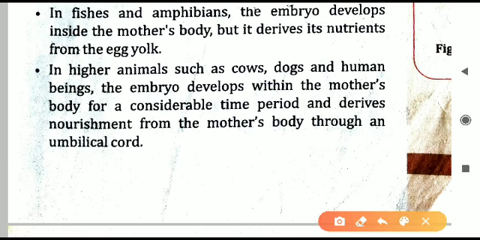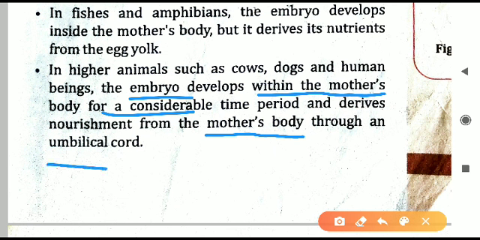In the higher animals like cows, dogs, and also human beings, the embryo will develop in the mother's body only, and the nourishment also will come from the mother's body. The nourishment or food is given to the embryo through the umbilical cord. This you can mark there in the book.